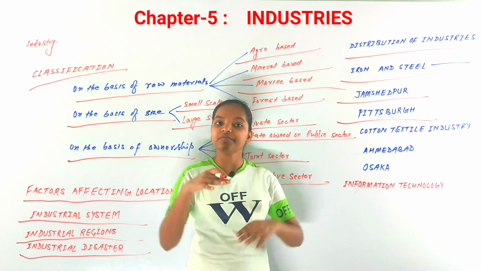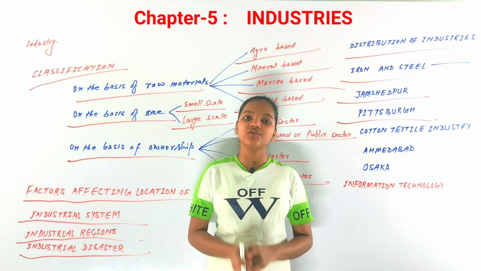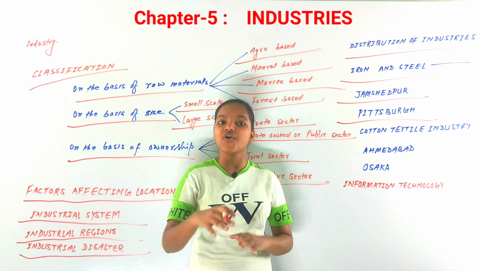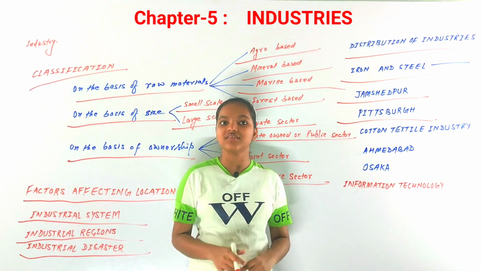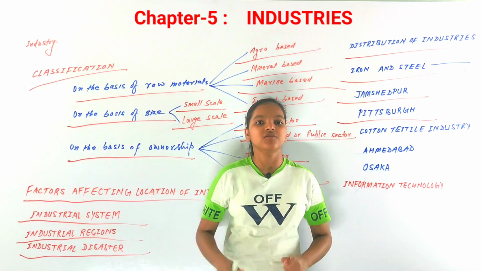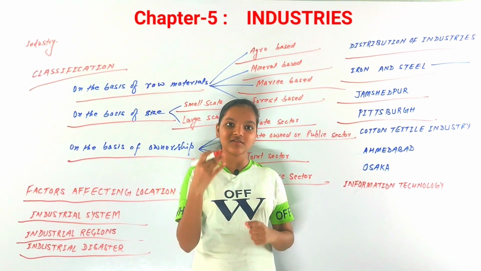There are industries that have been settled in Pittsburgh, and there are rivers that flow through Pittsburgh. There are many rivers like the Ohio River, like the Agni River. So these are the rivers that flow through Pittsburgh, and there are benefits from them.